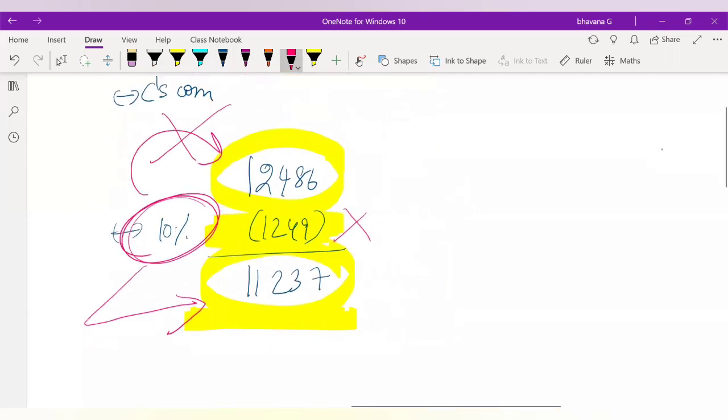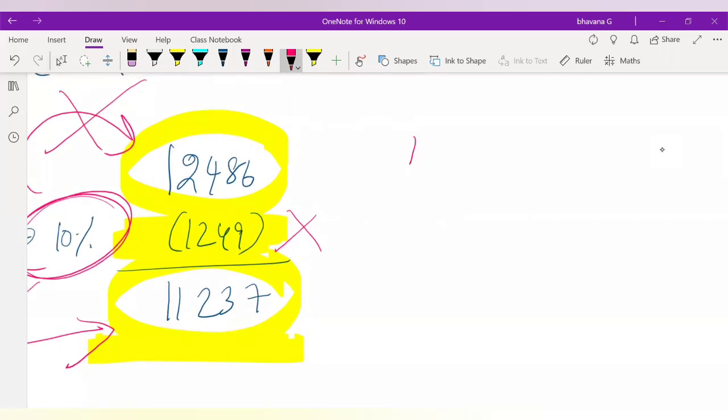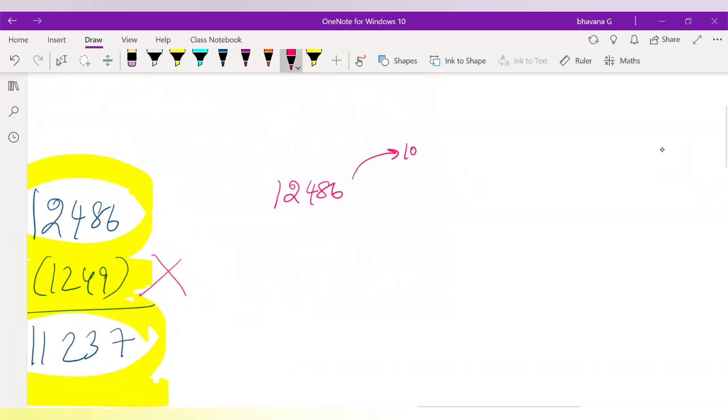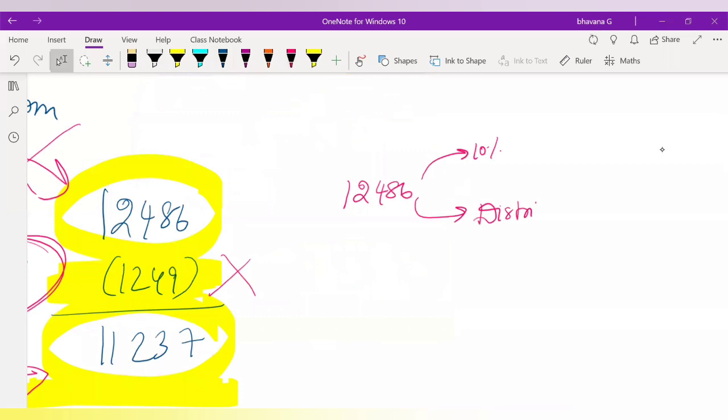Okay, so what it means is that whatever this 12,486 amount is, in this itself you also have the 10% commission included, and also the distribution amount of partners included. That means this is the 110% amount, in which 10% is your commission and the remaining 100%, on which this 10% has been found out, is the amount which you distribute to the partners.